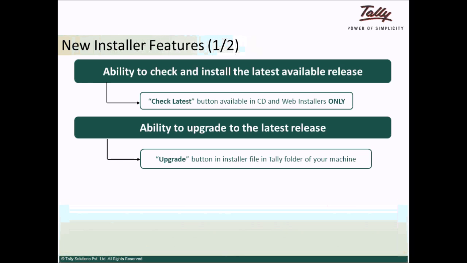Ability to upgrade to the latest release. Release 5.0 installer allows you to upgrade the application to the latest available release. Capability to upgrade is in the installer file, install.exe, that is there in the Tally folder of your machine. Click on the installer, install.exe, upgrade installation. The latest update gets downloaded and installed.